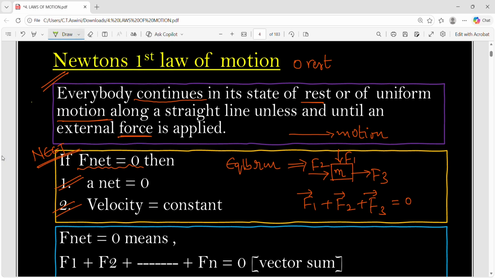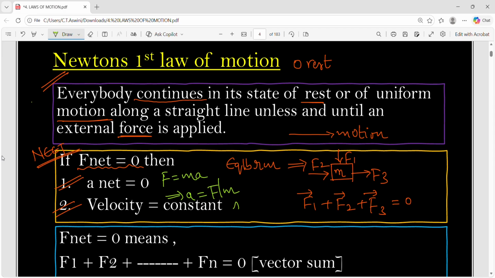These are important. If F net is 0, what will be A net? A net will also be 0. In a bit, you will study Newton's second law, and there you will study this formula F equals ma. So what is A from this? A is nothing but F over m, right? If F is 0, A is also 0. So if F net is 0, A net is 0.